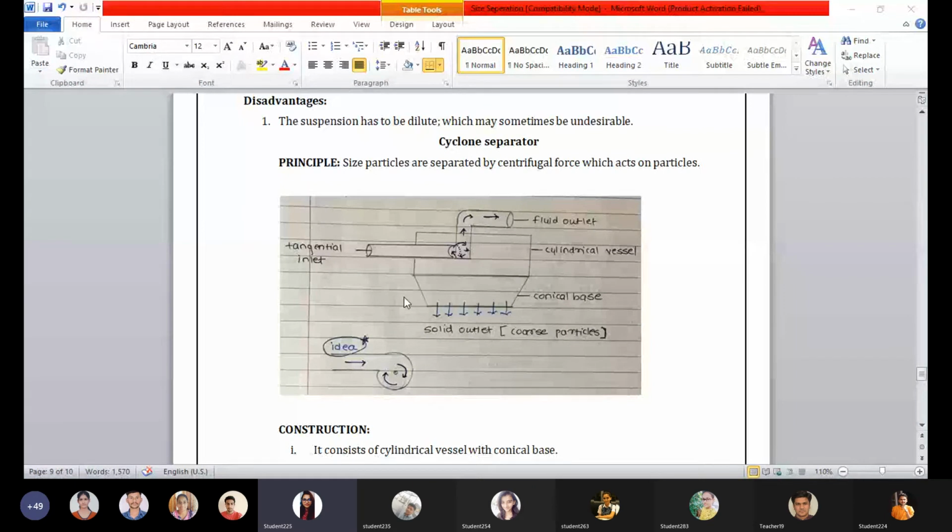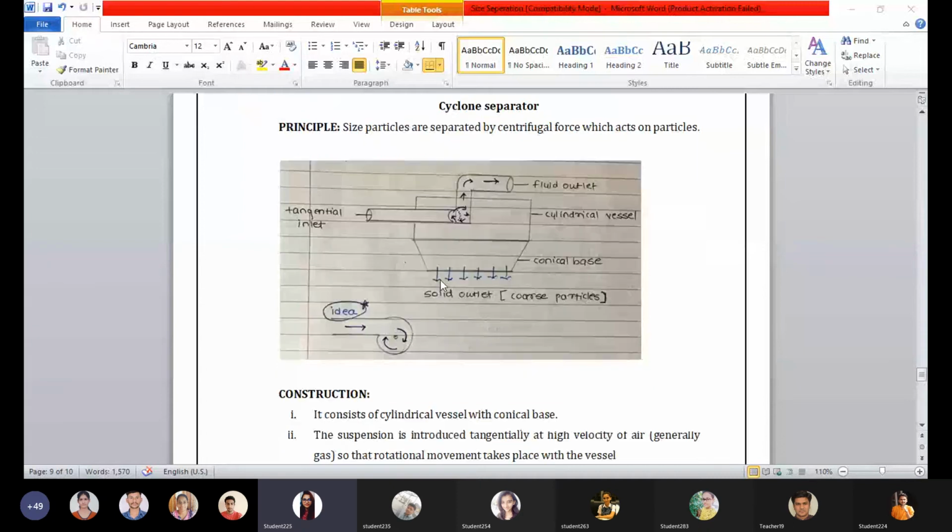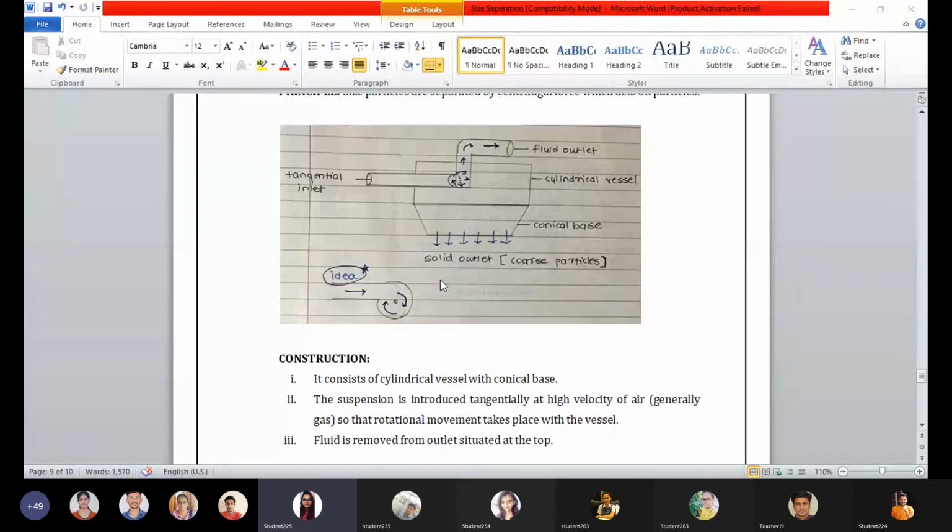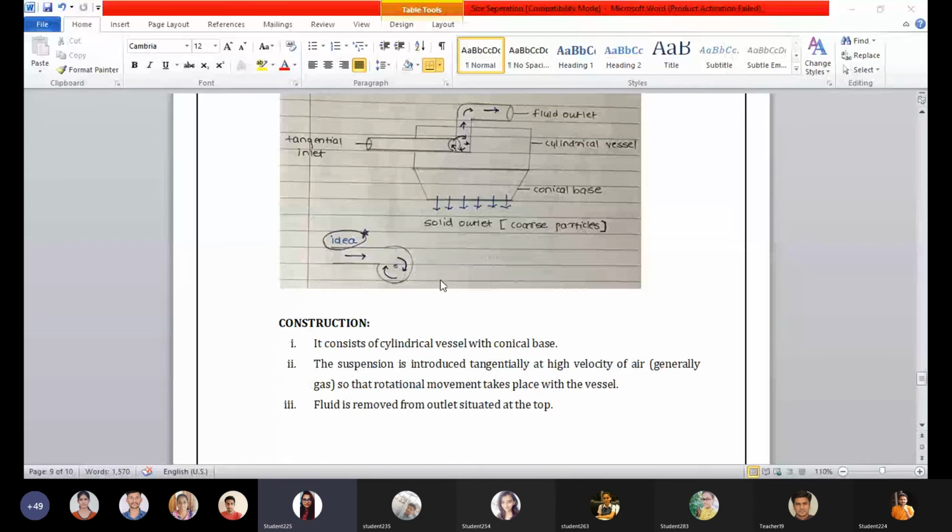The fluid outlet is where the fine particles get collected. It is a cylindrical vessel with a conical base. At the bottom, the solid outlet is present where you find the coarse particles, and in the fluid outlet, the solvent that we are using in the suspension gets collected.